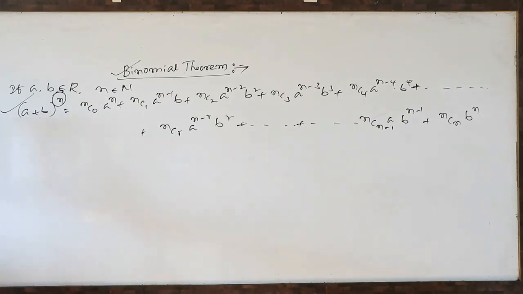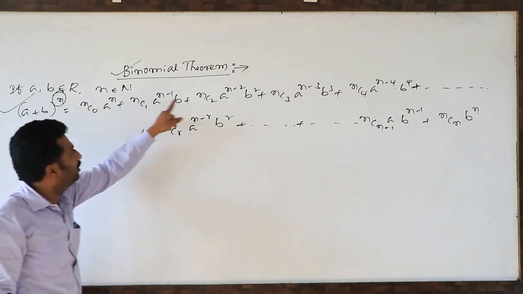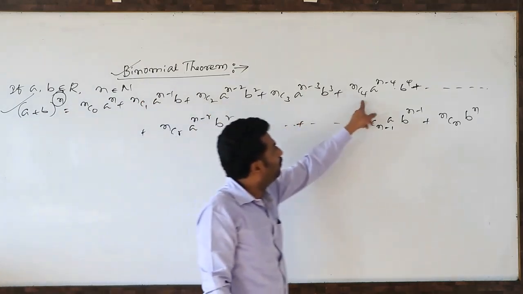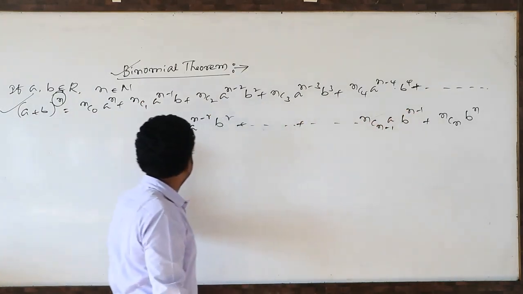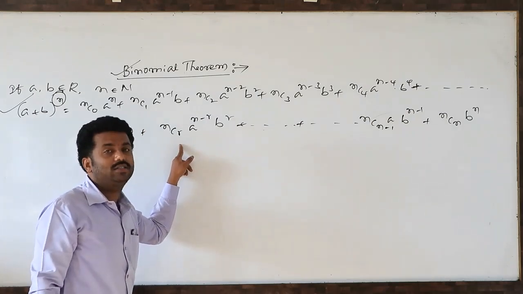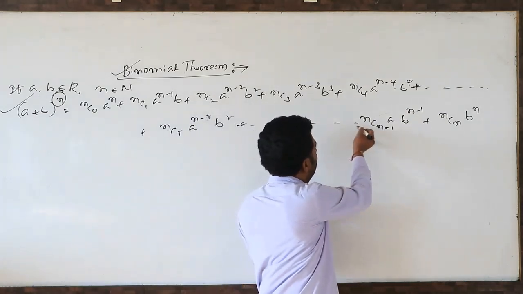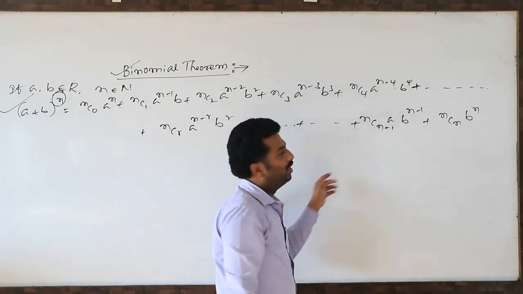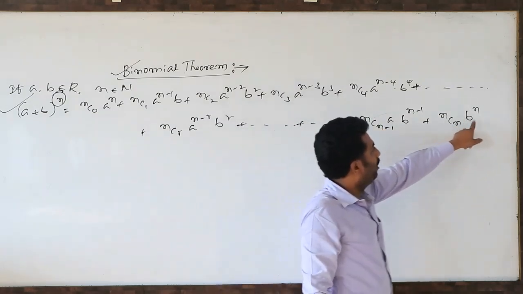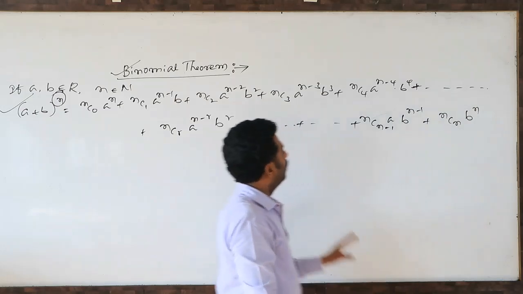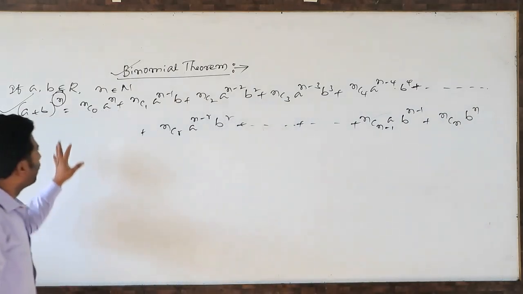Okay, you observe once again: a plus b, the first real number, the second real number, whole power n. Start with nc0, nc1, nc2, nc3, nc4 and so on. ncr at the rth stage. ncn minus 1 is the last previous term. This is ncn b power n. So this is called binomial expansion.